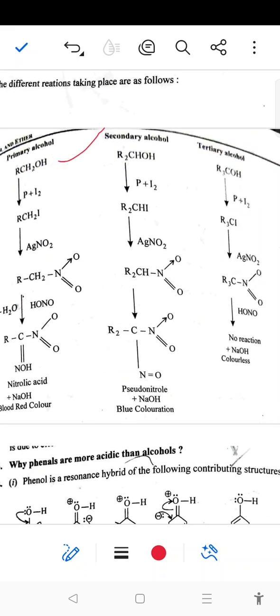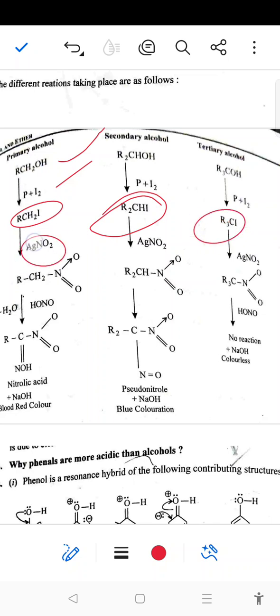In case of primary, secondary and tertiary alcohol, when treated with phosphorus and iodine, they will give the iodo product. In the second step, when we treat with AgNO2, that will give the nitro product in the primary, secondary and tertiary alcohol.